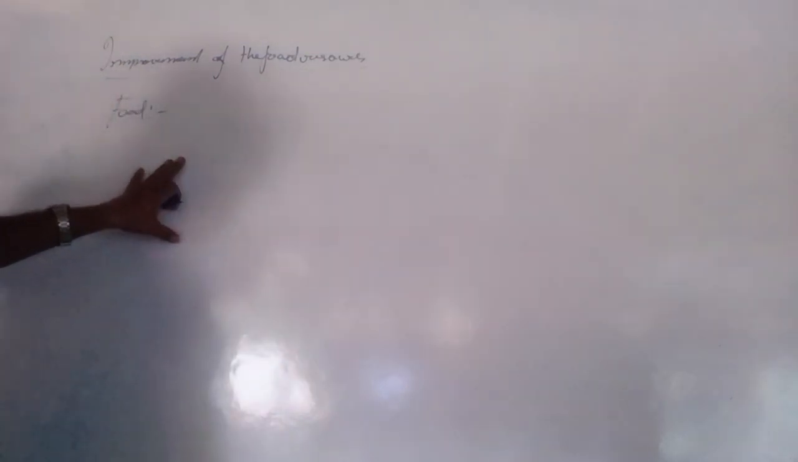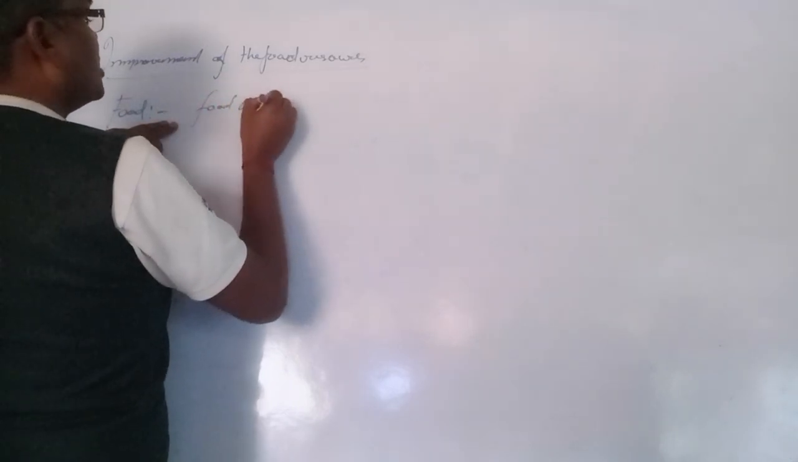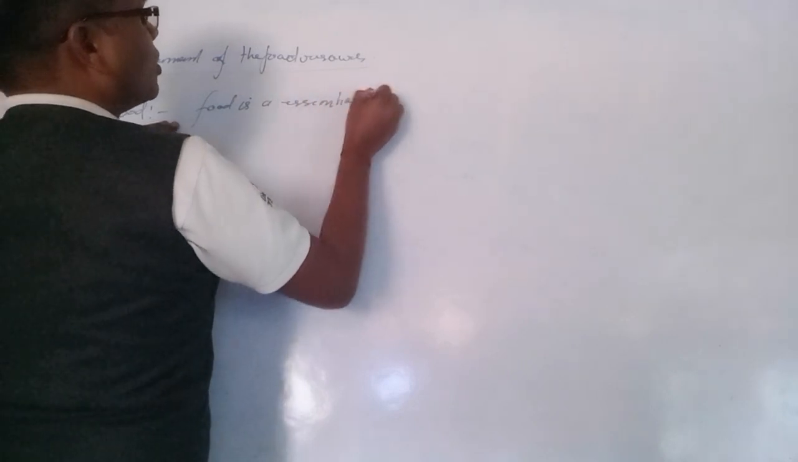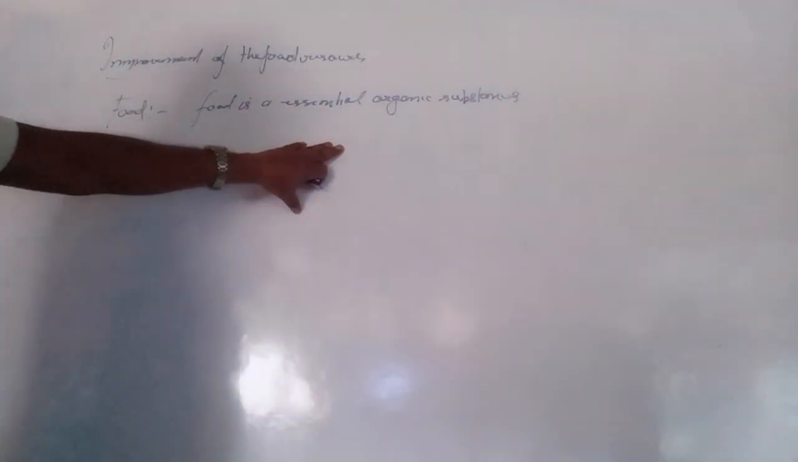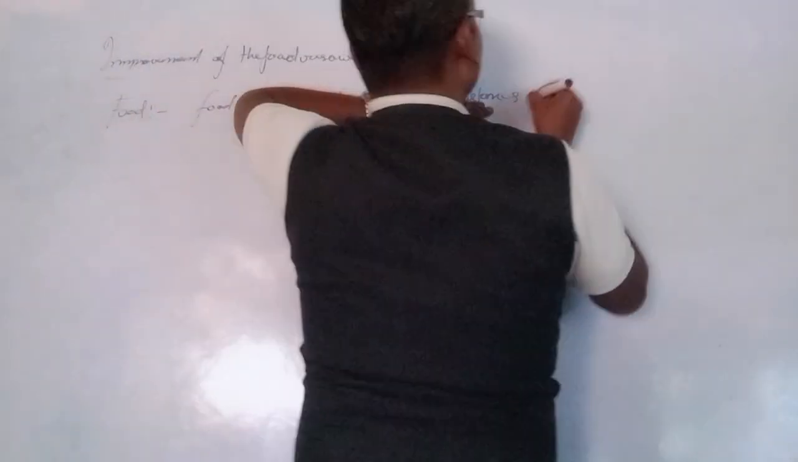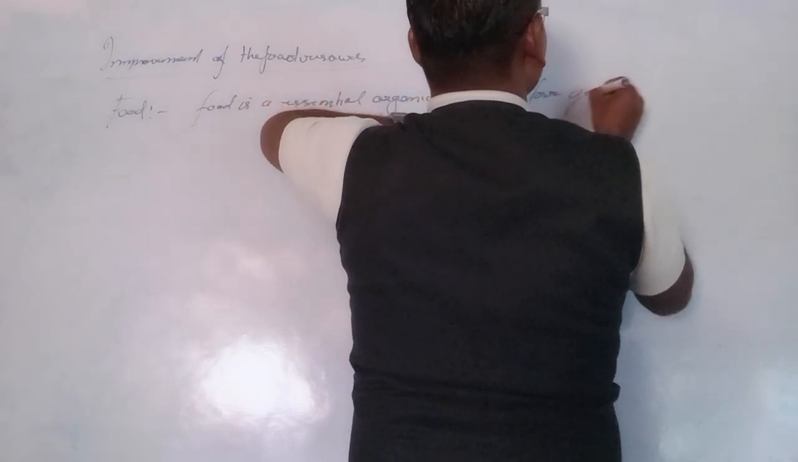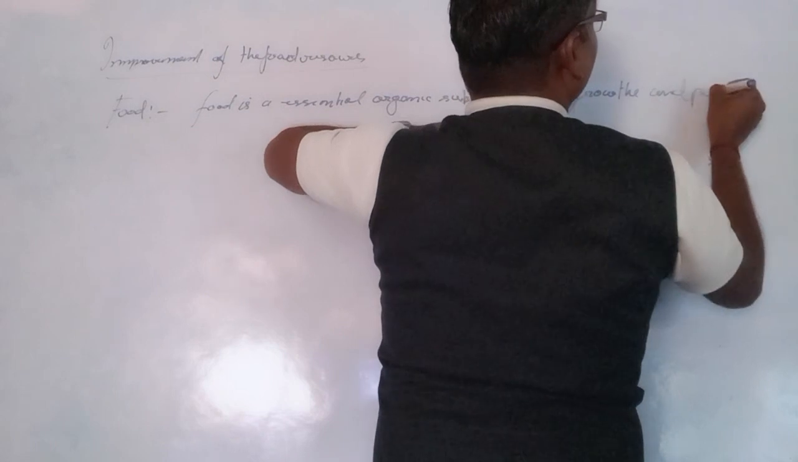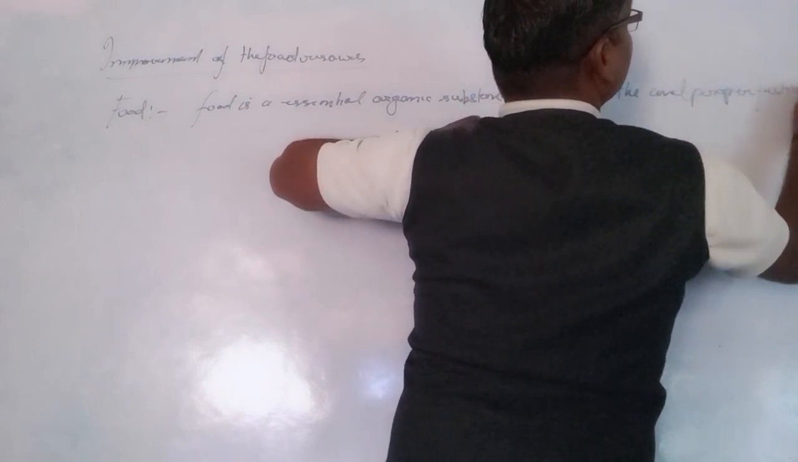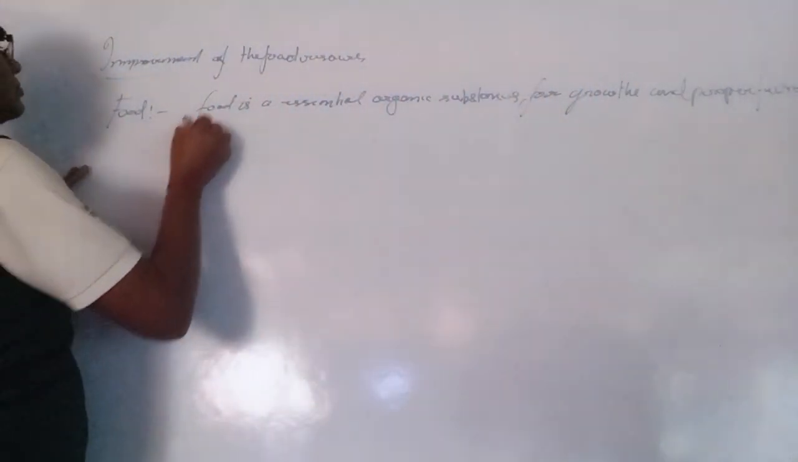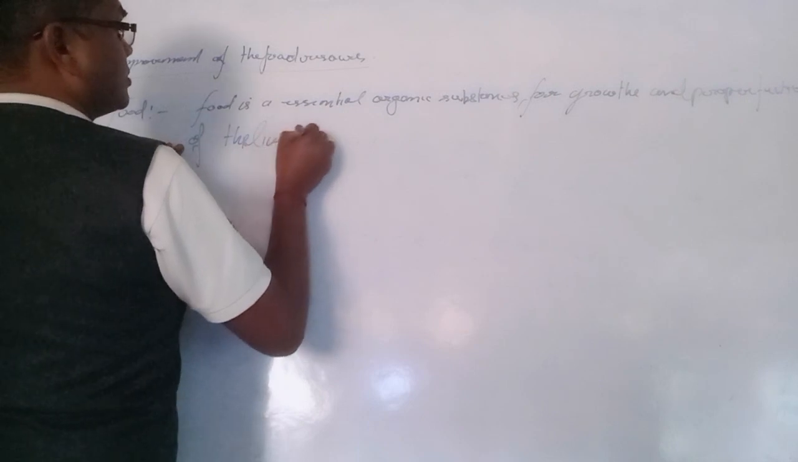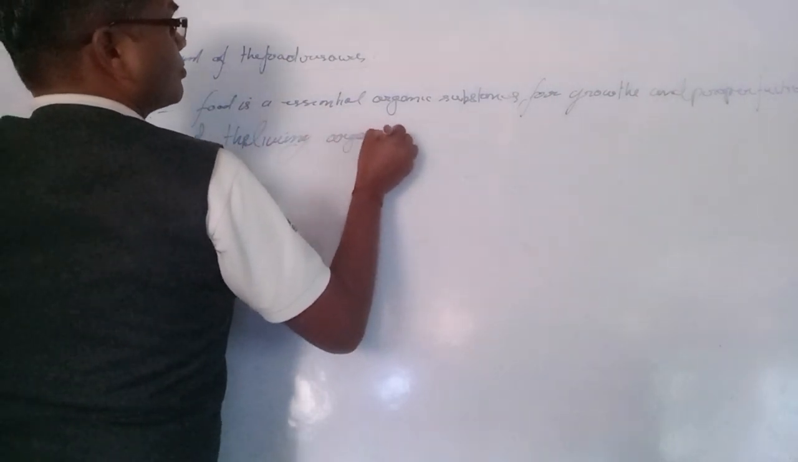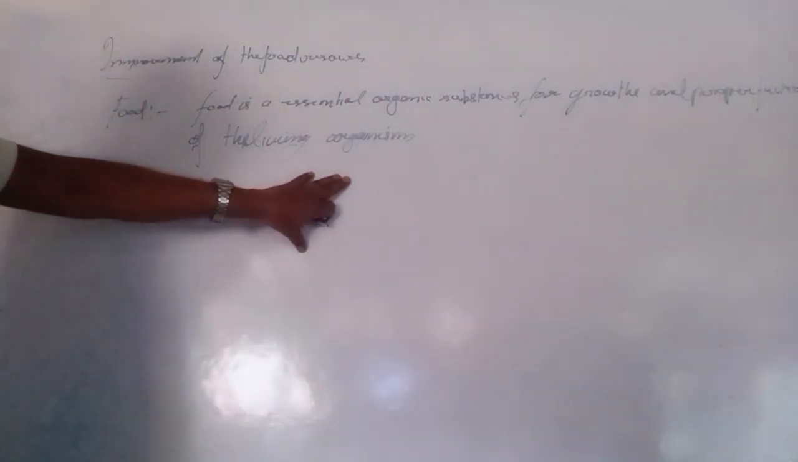Food is the essential organic substance for growth and proper functioning of the living organisms. Food is needed for the proper growth of living organisms.